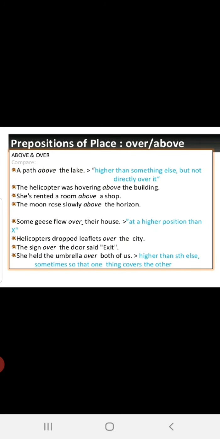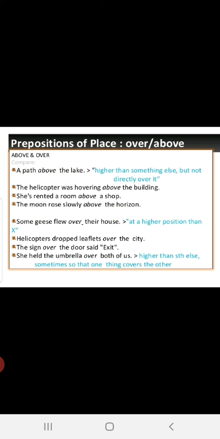Prepositions of place, over or above. A path above the lake. The distance is longer, so it is above. The helicopter was hovering above the building. The distance is less. She rented a room above a shop. Means the distance is longer. The moon rose slowly above the horizon. Again, the distance is longer. Some geese flew over their house. The distance is less.